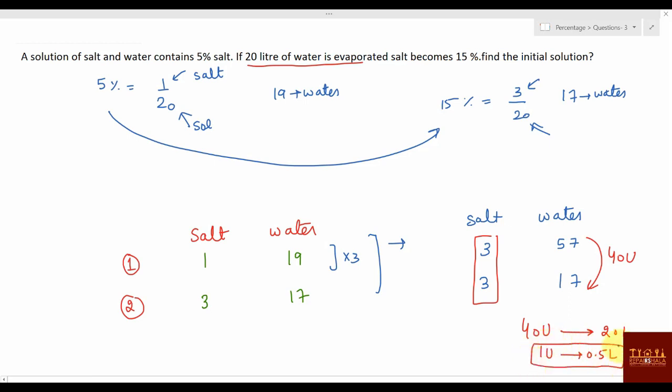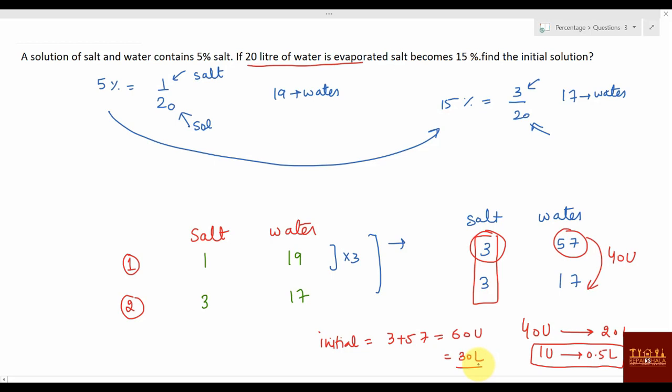Now what they are asking: find the initial solution. What is the initial solution? Salt was there, how much? 3 units. Water was there, how much? 57 units. So the initial solution was 3 plus 57, that is 60 units. 60 units means how much? 30 liters. So the initial solution was 30 liters. I hope it is clear.